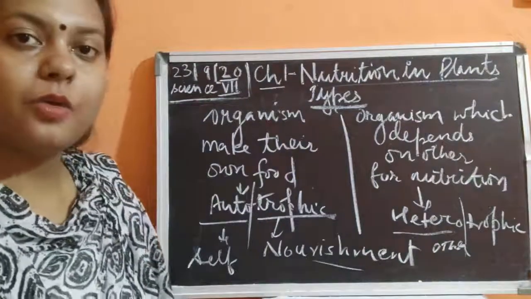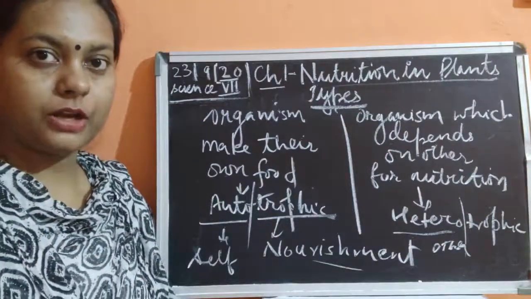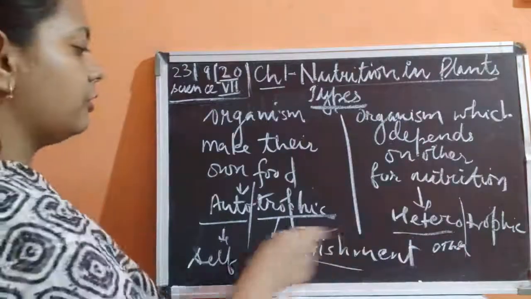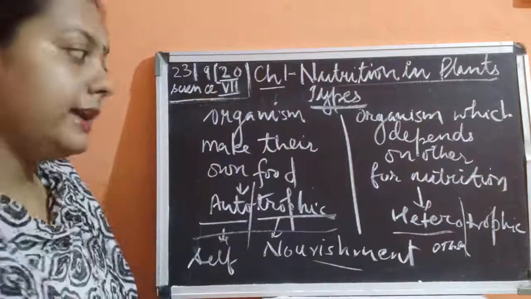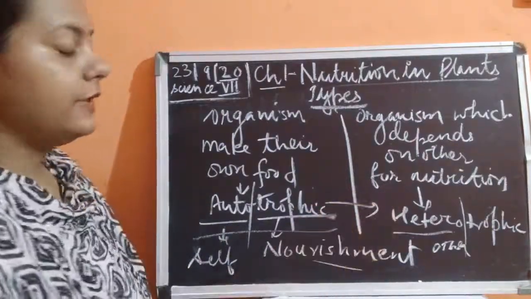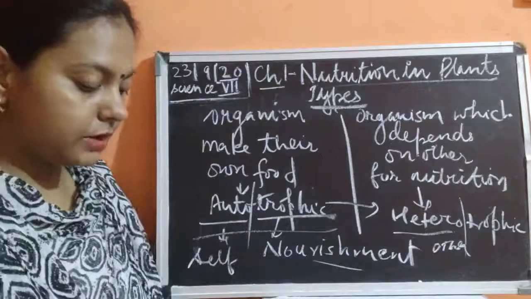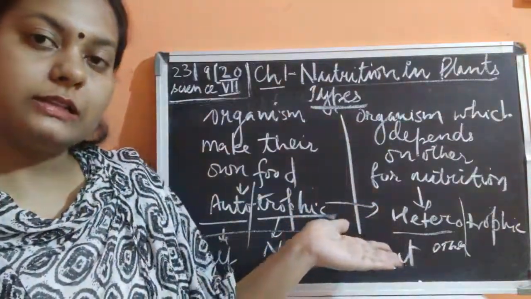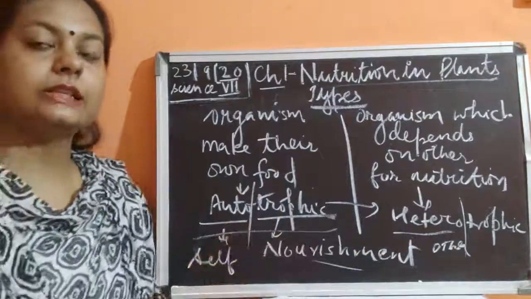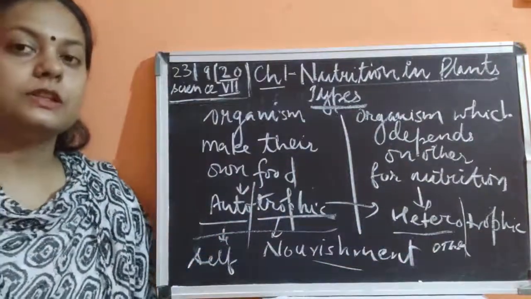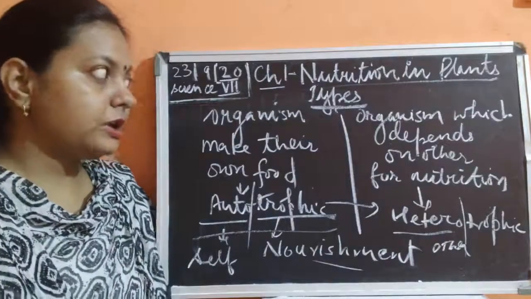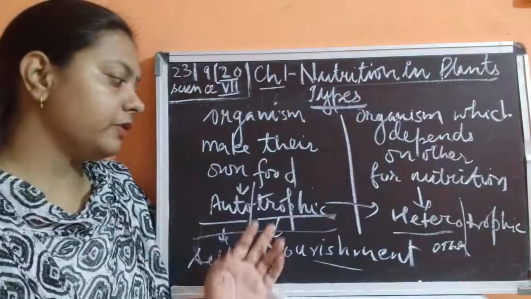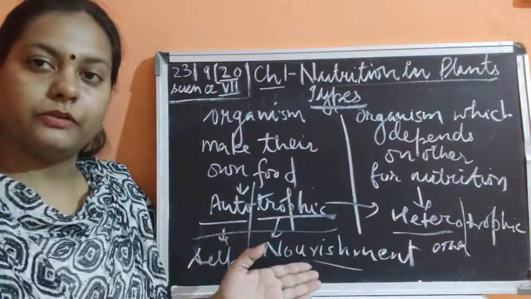Plants have everything necessary for the production of food by the process called photosynthesis, the autotrophic mode of nutrition. They are different from heterotrophs because they are the organisms which can synthesize their own food, children. So this is about the mode of nutrition. We are studying two main modes of nutrition: the autotrophic mode and the heterotrophic mode.